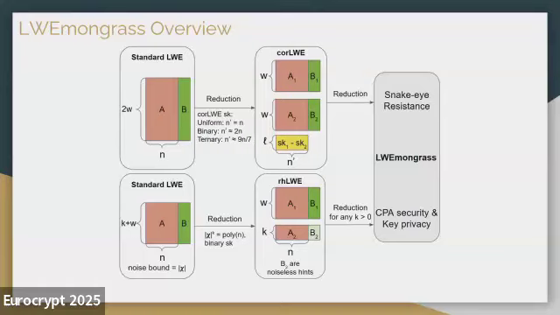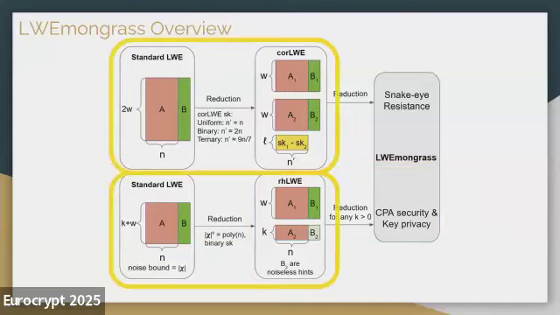OK, here is an overview. It's a lot of stuff on the slide. Please don't try to read everything. I just want to give you a high-level intuition. So we will prove the snake eye resistance property for LemonGrass based on the core LWE assumption. And we will also prove CPA security and key privacy with a new assumption also proposed in this work, which is LWE with random hints. And then in the paper, we have formal reductions from standard LWE assumptions to both assumptions we proposed in this work. And this is also our major contribution in this work.